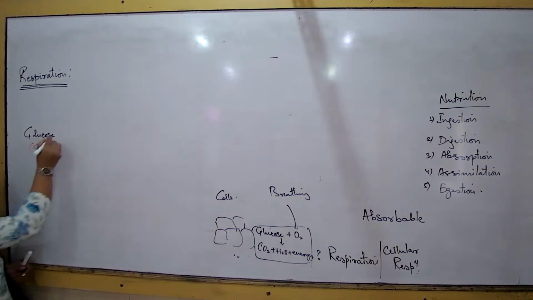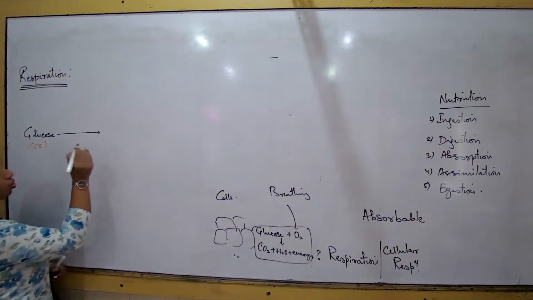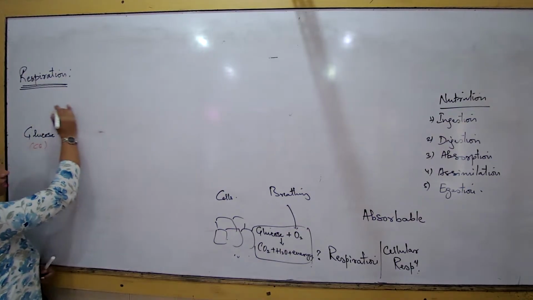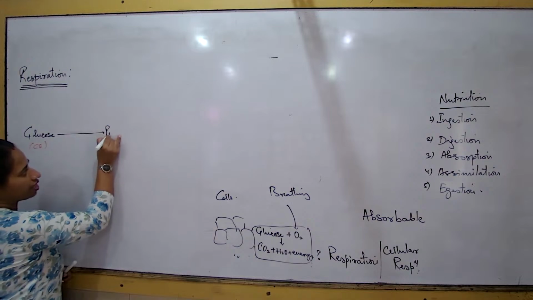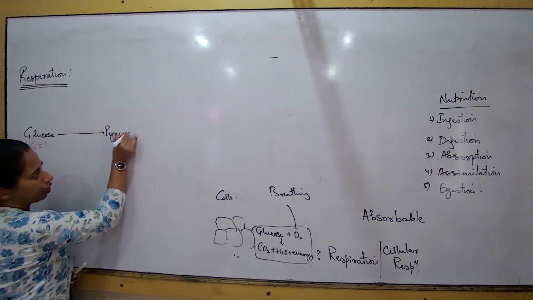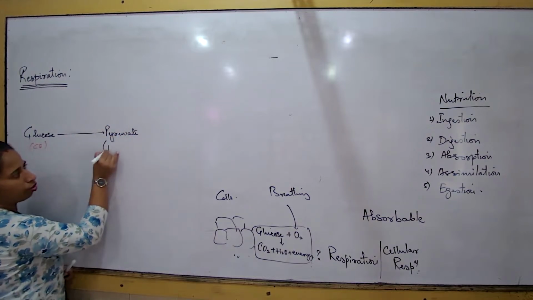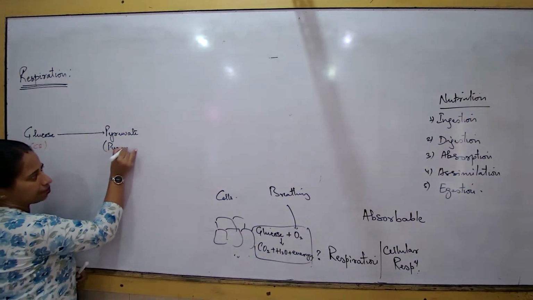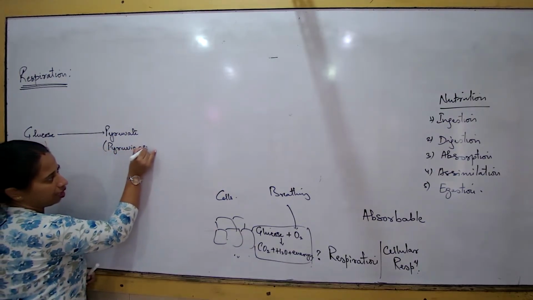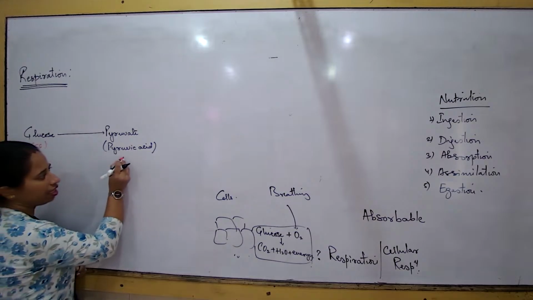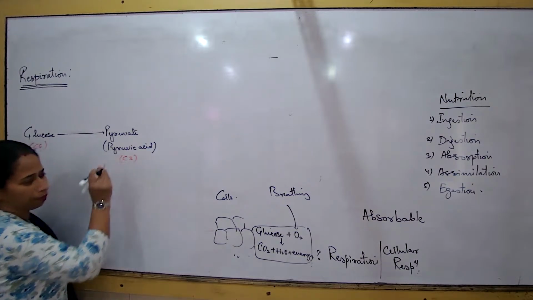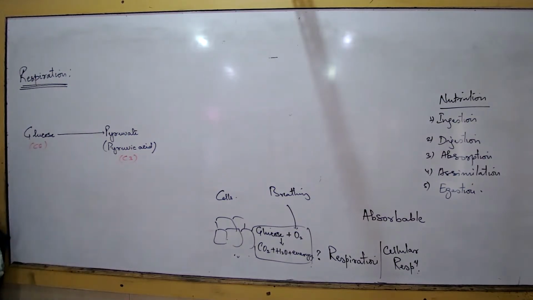This glucose will get broken down to a compound. And what is this compound known as? This is a simpler compound that we understand. This compound is known as pyruvate, also known as pyruvic acid. But this pyruvic acid is a C3 compound. It's a 3-carbon compound actually.